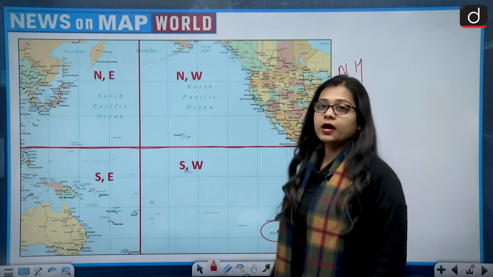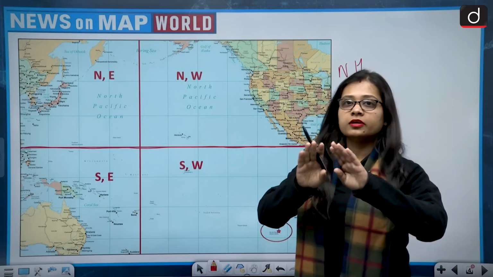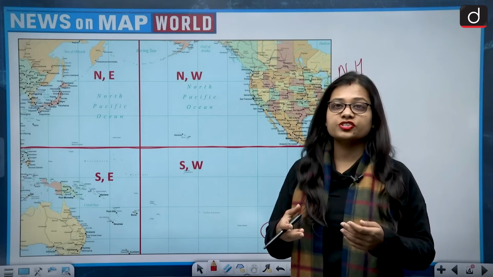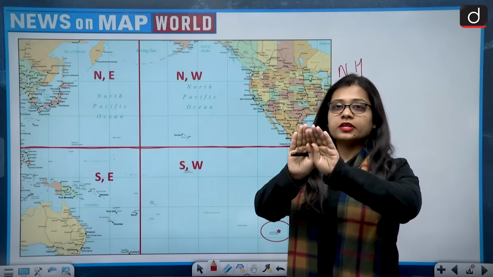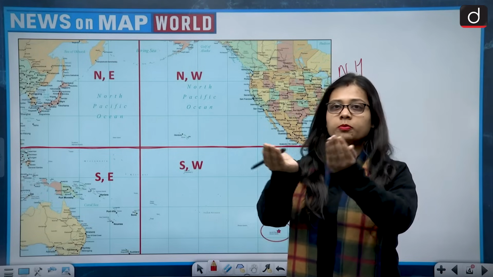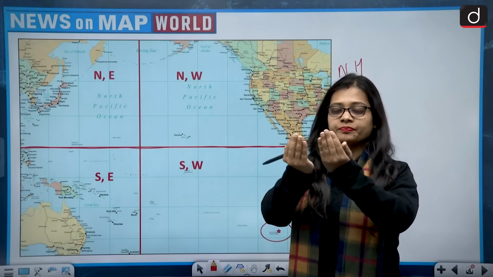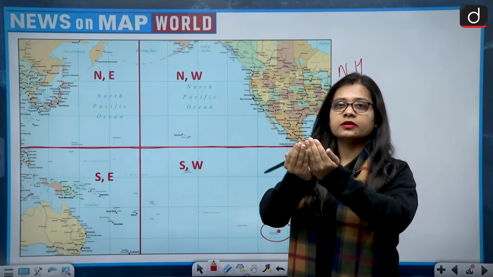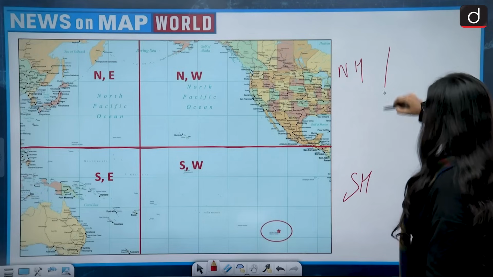Then the globe is not completely circular and not completely spherical in shape. When we talk about the globe, imagine this is the globe, and we talk in terms of longitude, which is this side.